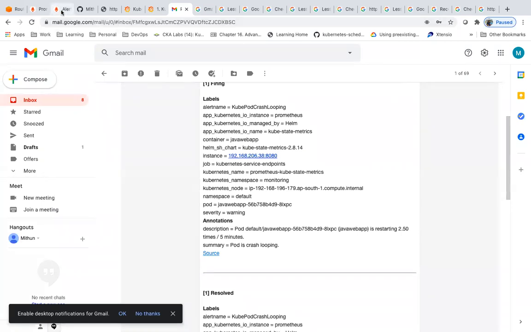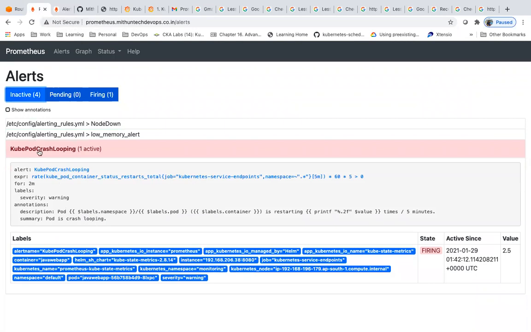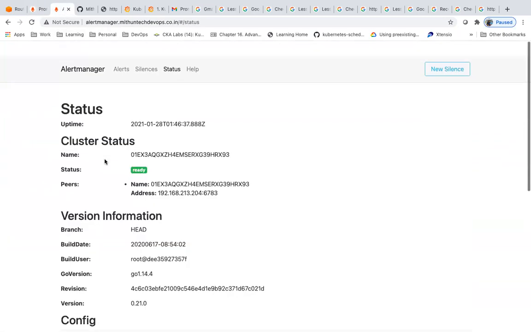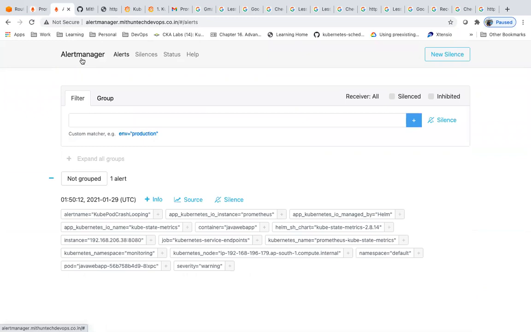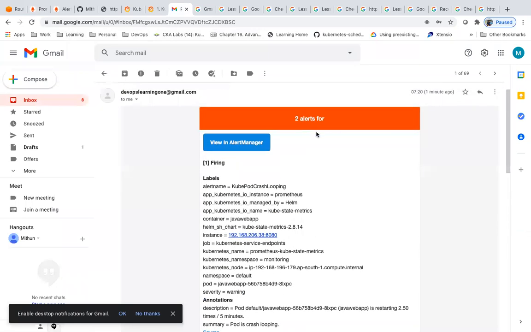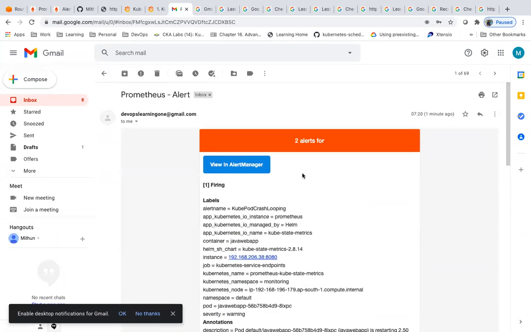Similarly, whatever alerts I have defined, if any condition is satisfied, it will trigger the alerts, right? If we have low memory, or a node is down, whatever alert is satisfied, Prometheus will push the alerts to Alertmanager. The Alertmanager will fire the alerts, right? I got an alert. There are two pods which are in pending state, so I got two alerts.